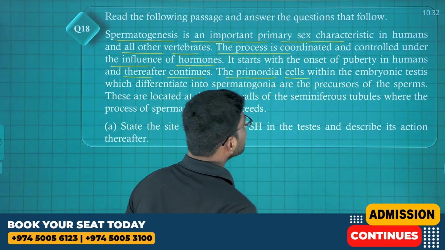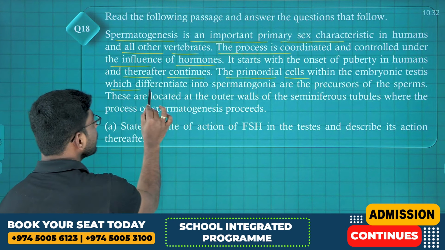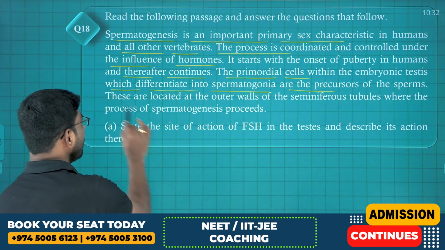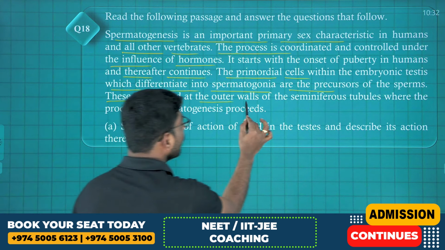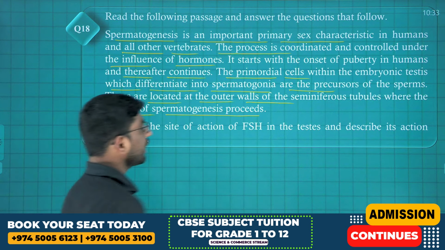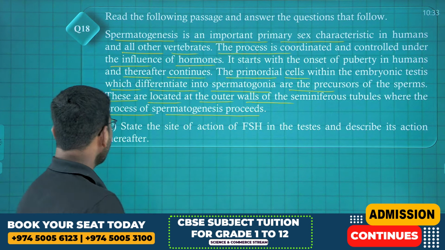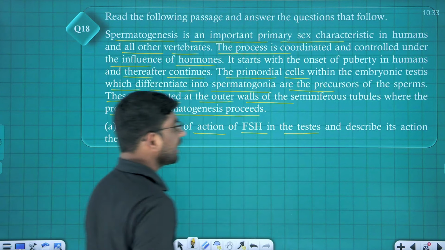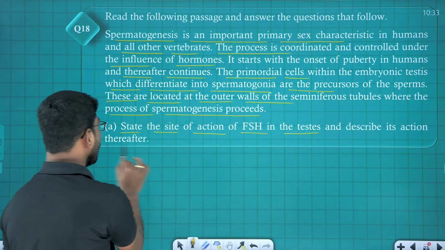The primordial cells within the embryonic testes, which differentiate into spermatogonia, are the precursors of sperms. These are located in the outer wall of the seminiferous tubule where the process of spermatogenesis proceeds. They have given one small passage. Okay. Next, state the site of action of FSH in the testis and describe its action thereafter.